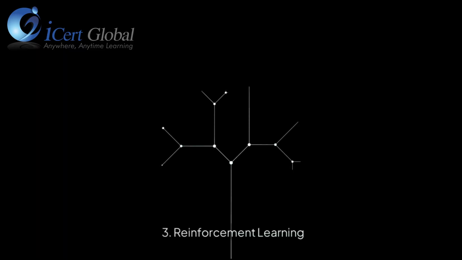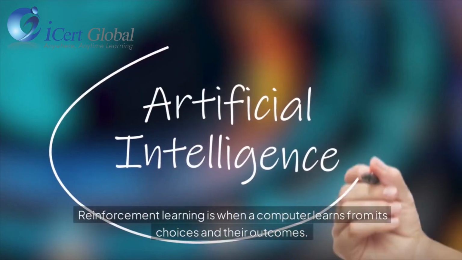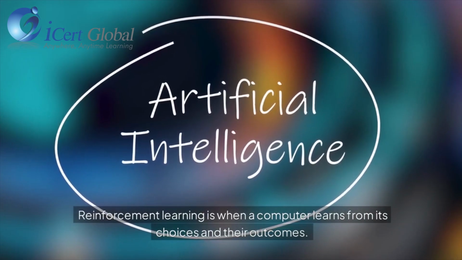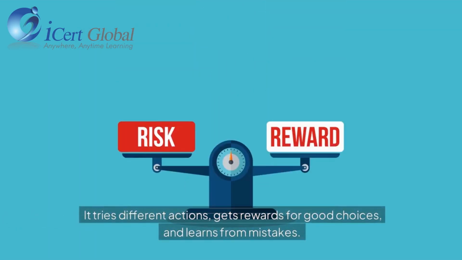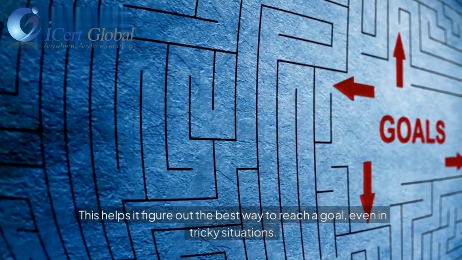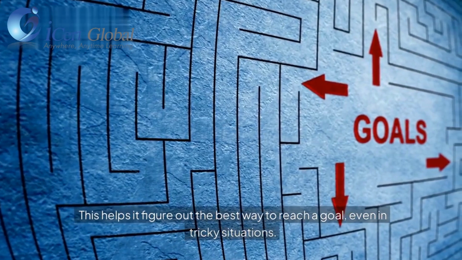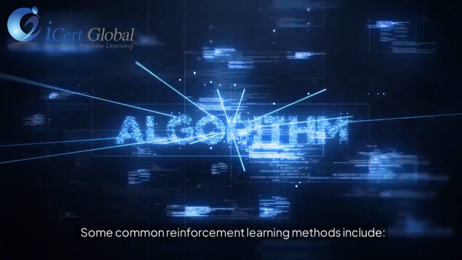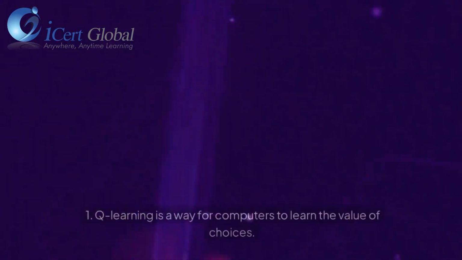3. Reinforcement learning. Reinforcement learning is when a computer learns from its choices and their outcomes. It tries different actions, gets rewards for good choices, and learns from mistakes. This helps it figure out the best way to reach a goal, even in tricky situations. Some common reinforcement learning methods include: 1.